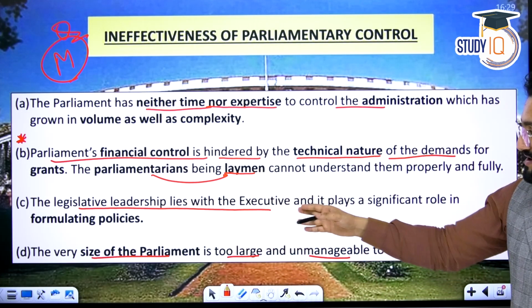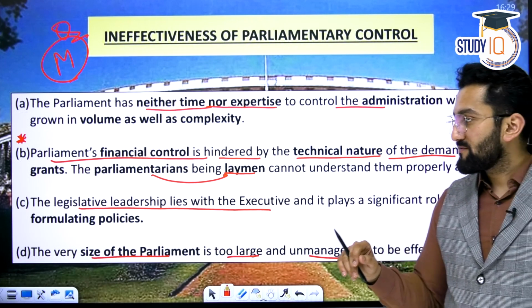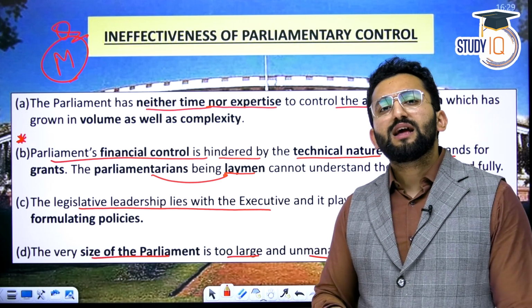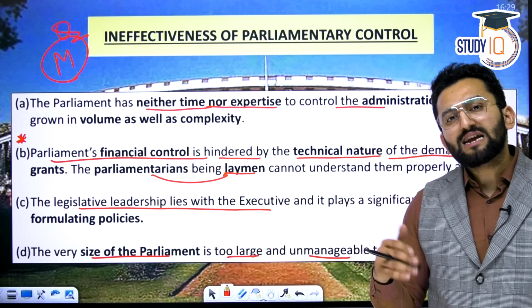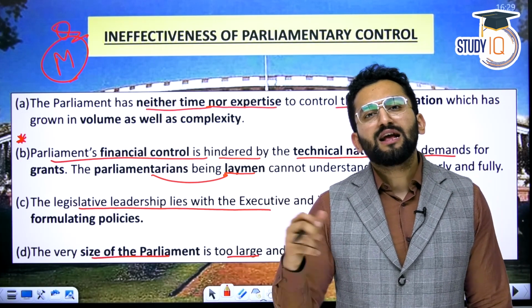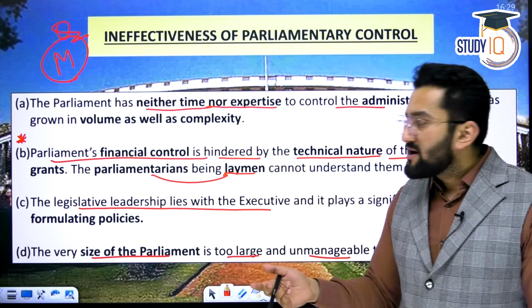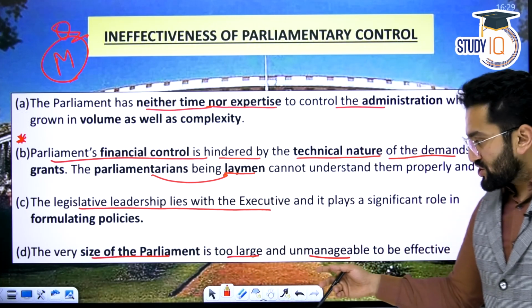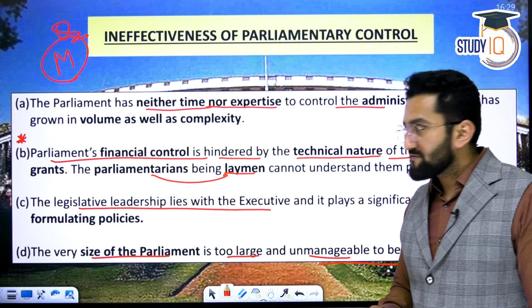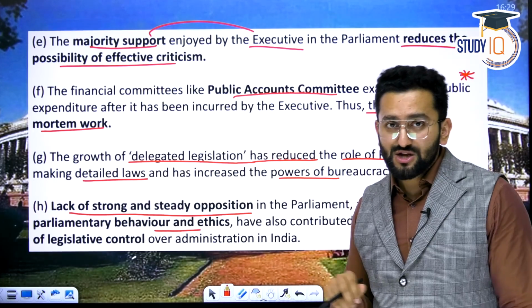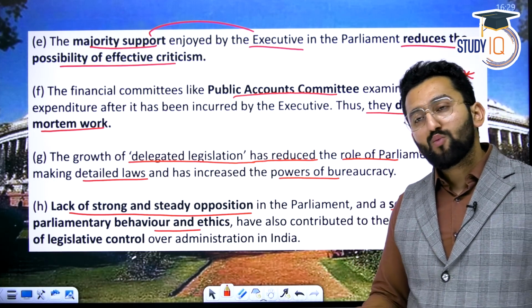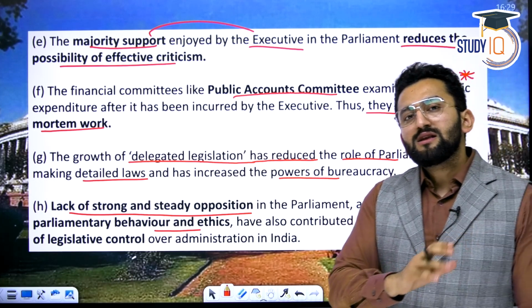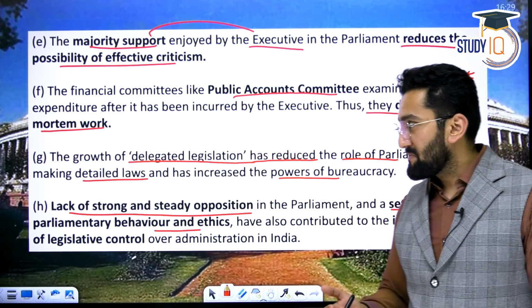Legislative leadership lies with the executive, which plays a significant role in formulating policies. Legislative leadership means: in Lok Sabha, who actually has the majority? The government has the majority. So technically the executive, the Union government, has the majority say in Lok Sabha, right? So legislative leadership is with the executive. The very size of Parliament is too large, and that is why it is unmanageable and ineffective. Majority support is enjoyed by the executive, and that is why whatever policies the executive wants, they make happen. So difference of opinion is not given that much advantage in our Parliament.